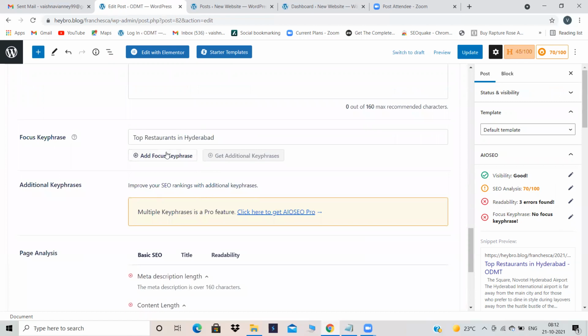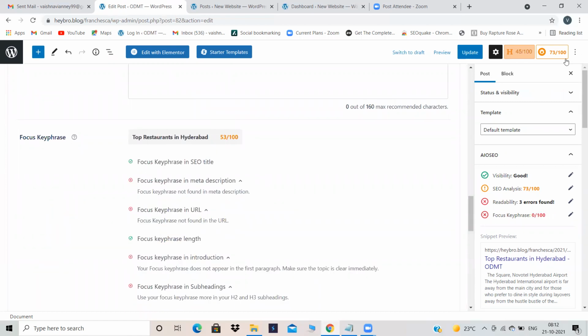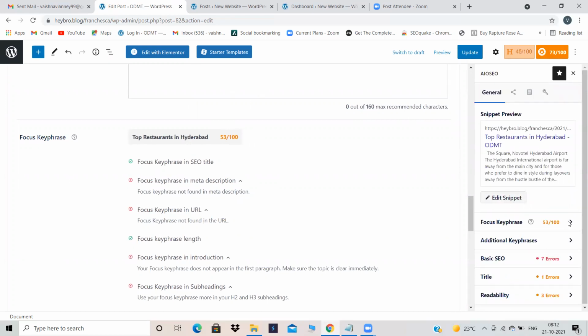Now, add focus key phrase. For focus key phrase also, same like our SEO score and our headline score, there will be a score. This is our overall score. This SEO score, which I'm getting over here, 73 by 100, is overall. Can you see over here? It is telling me overall score over here. Basic SEO, title, readability. This is my heading score. And this is my focus key phrase score. That means for which keyword you want to rank on SERP, for that keyword, it's giving me a score over here.